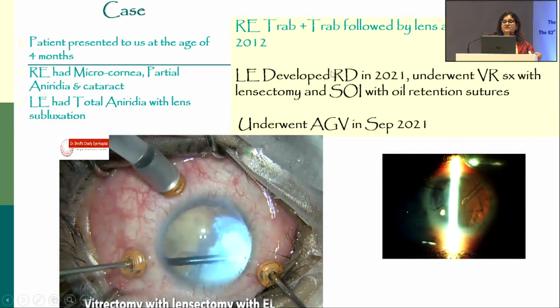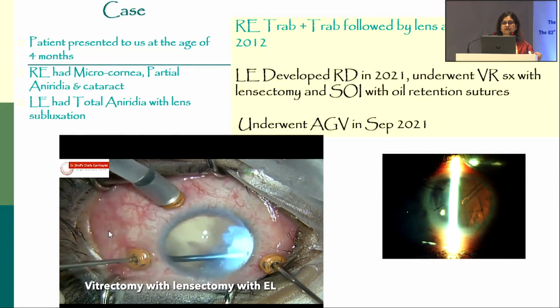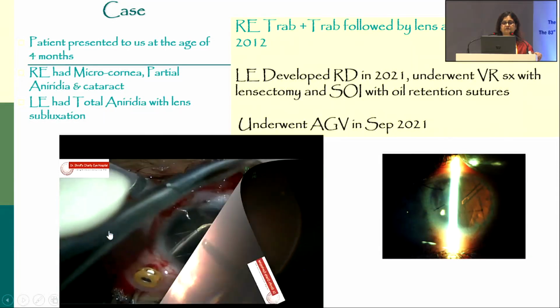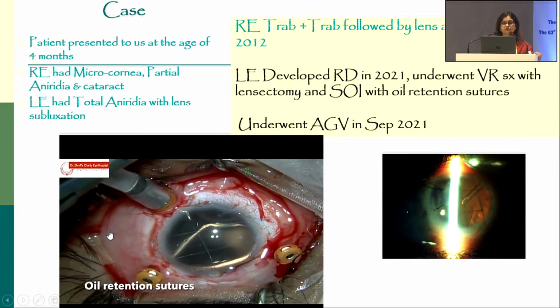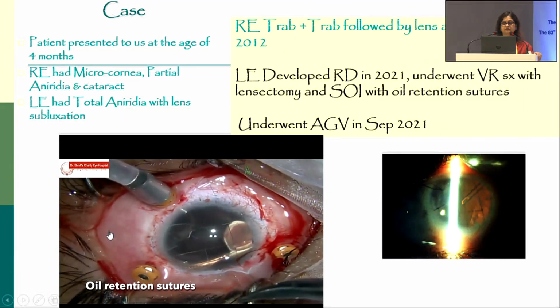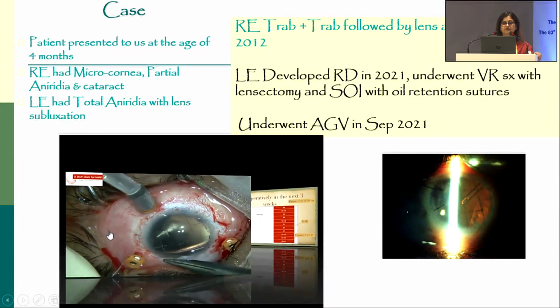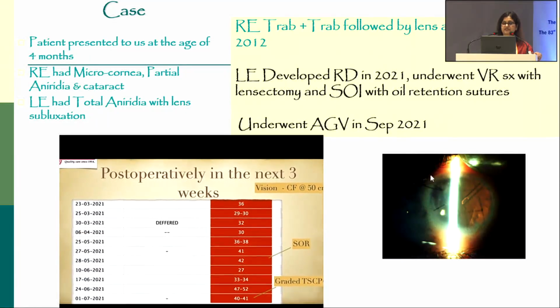This particular patient, aniridia with glaucoma, presented quite early when he was 1 month old, and right eye TRAB was done. In the left eye, he developed RD and underwent VR surgery, and then the AGV. So here our VR surgeon used this oil retention suture. So this eye is doing well till now. So after VR surgery, AGV was performed.